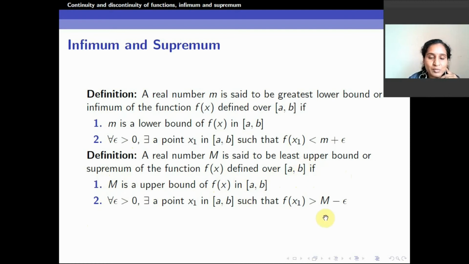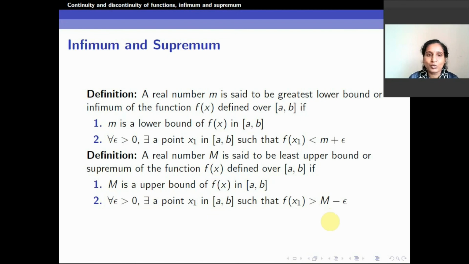So how do I choose a smaller number? For every epsilon greater than 0, M minus epsilon is smaller than capital M. So that this number cannot be an upper bound means what? There will exist values of the function which are greater than this. That means there exists a point x1 in the closed interval [a, b] such that f of x1 is greater than M minus epsilon.